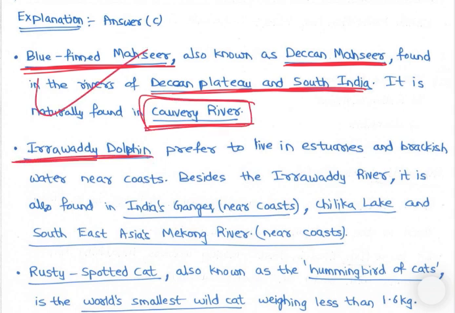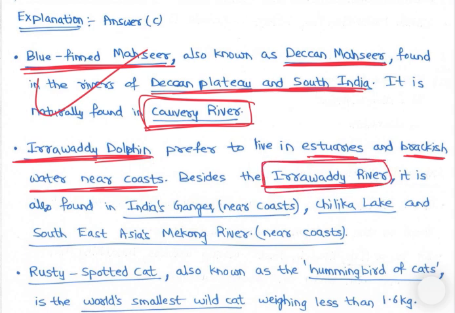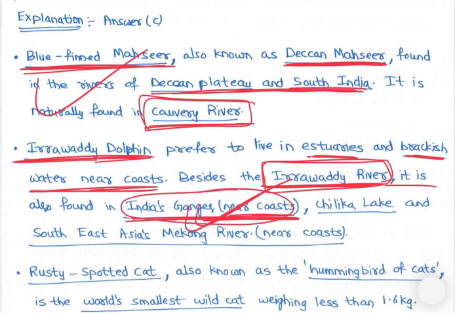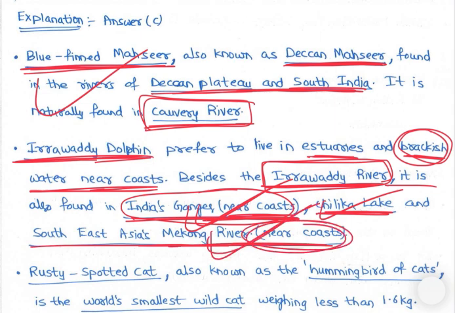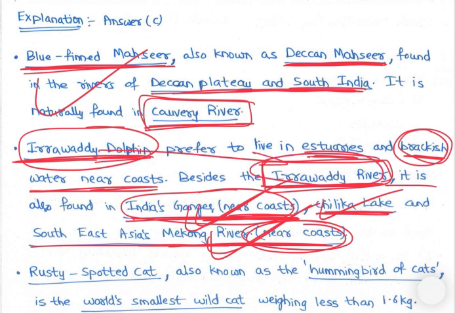Then the Irrawaddy dolphin, which we have already discussed, prefers to live in estuaries, brackish water, or water near the coast. Besides the Irrawaddy river, where it stays where river water mixes with ocean water, it is also found near the coast in the Indian Ganges, Chilka Lake, and Southeast Asia's Mekong River. It needs brackish water. That's why it is called the Irrawaddy dolphin, found near the coast where brackish water is present.